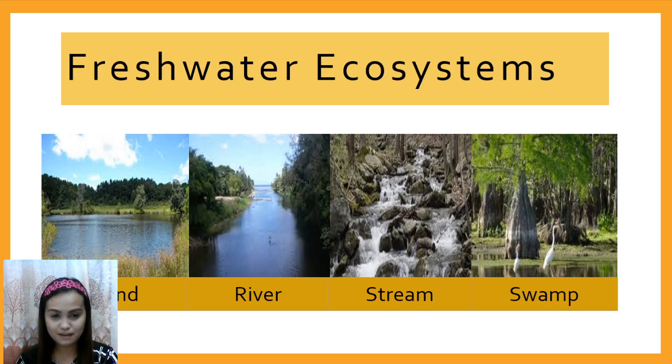Rivers and streams. River and stream are freshwater ecosystems that have flowing water. So they have the same characteristic. The river and stream are both flowing water, which range from a few centimeters wide to measure rivers, which are kilometers in width.